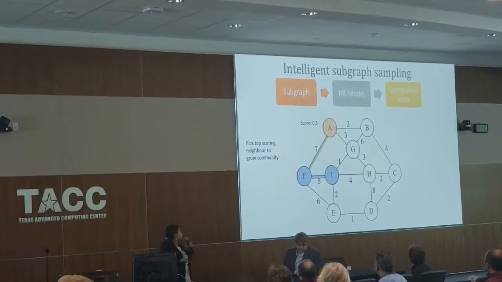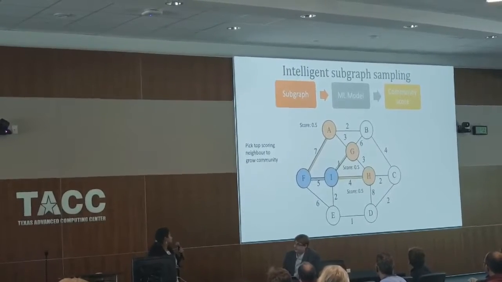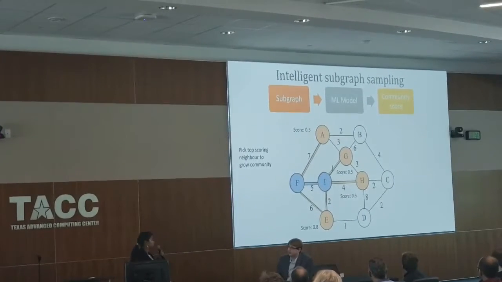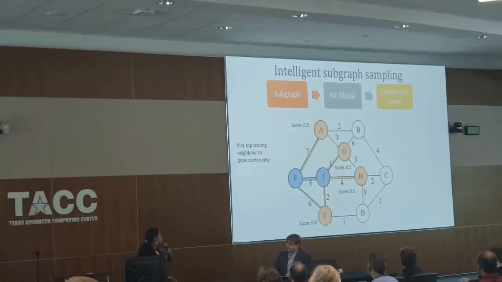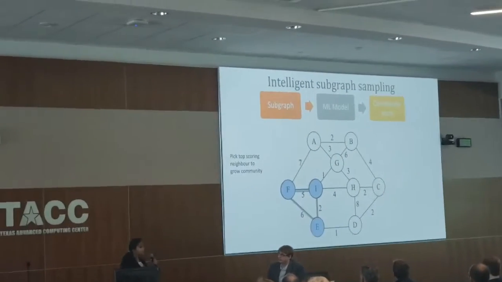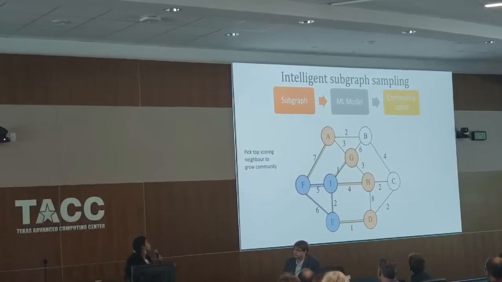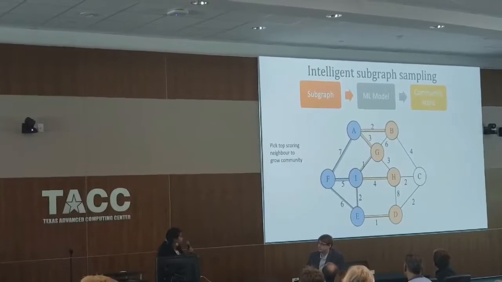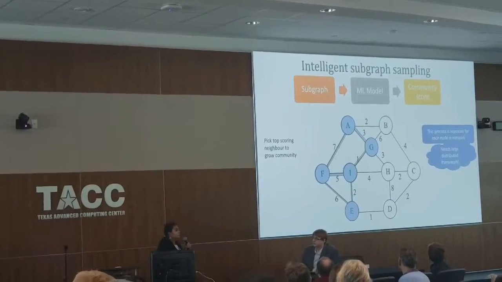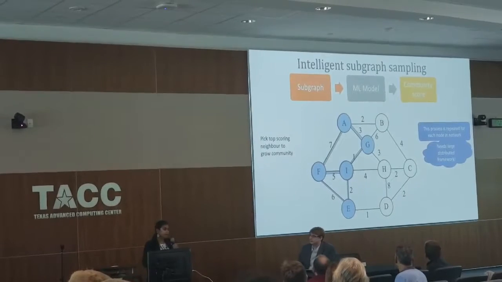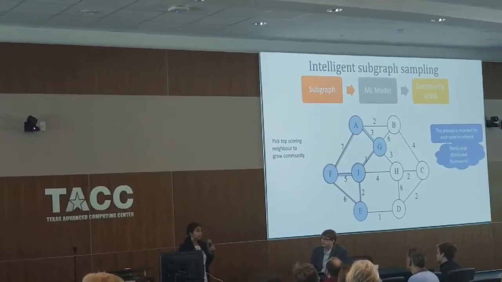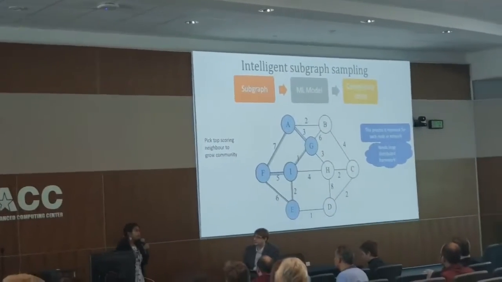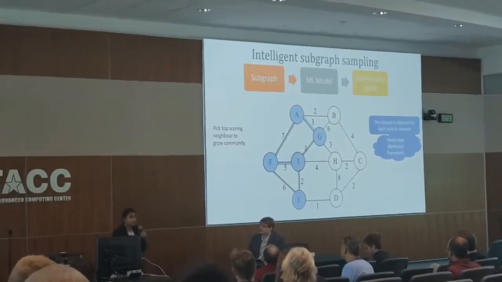And then I look at the remaining neighbors, G, that's also 50%, H, 50%, but I look at E, it's 80%. So I want to choose this neighbor in my process of growing the community. So I choose FIE, and this process continues on. I look at all the neighbors, and let's say I put it into the model. It says A is the best one, and then again, its neighbors, choose the best one, and move on to find the community. So to actually grow the maximum number of communities from your network, you want to do this for every pair of nodes in your network, and so that becomes a huge computational problem.